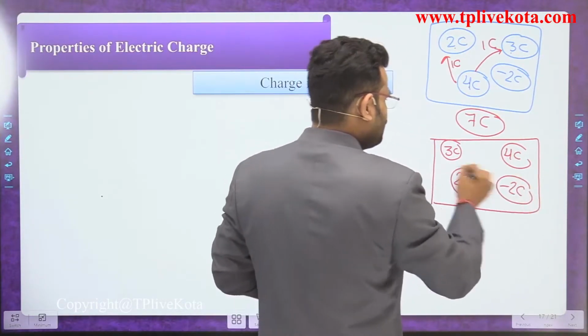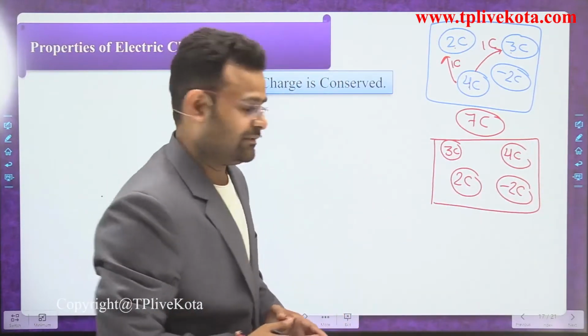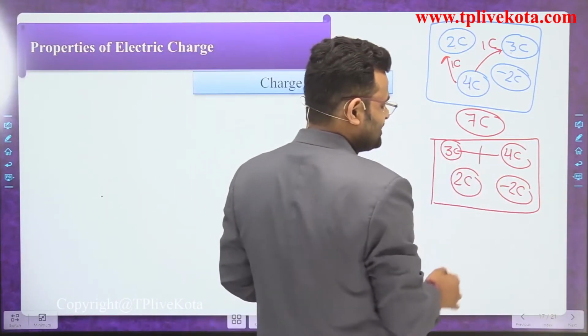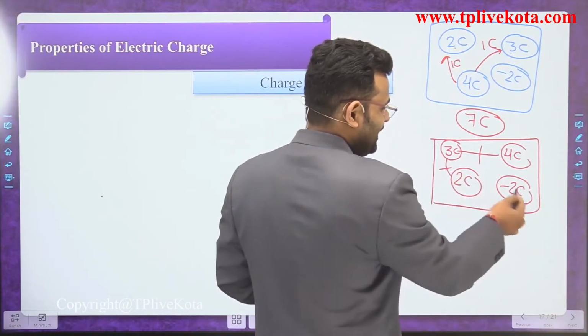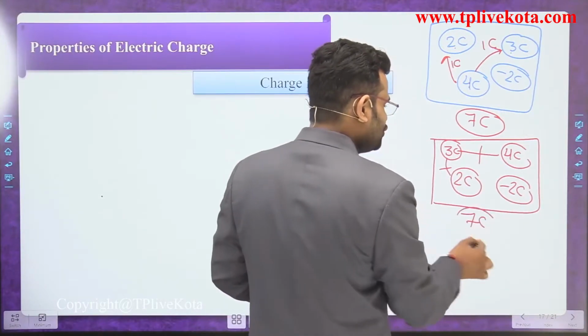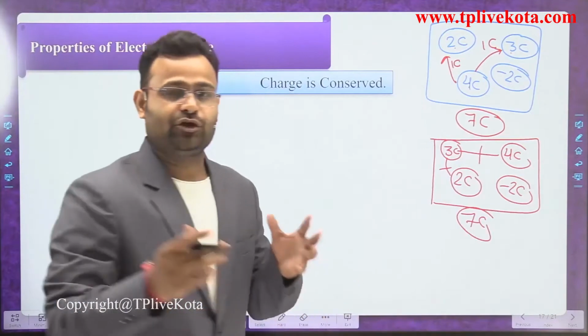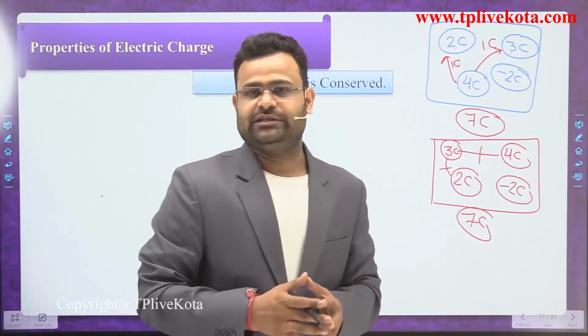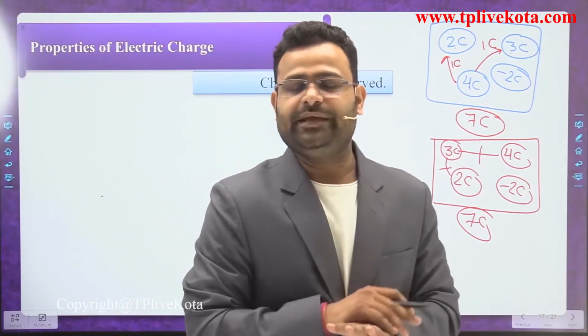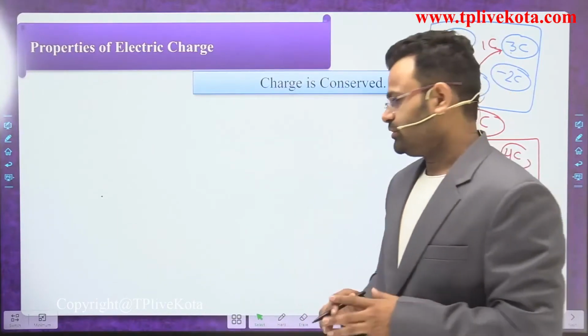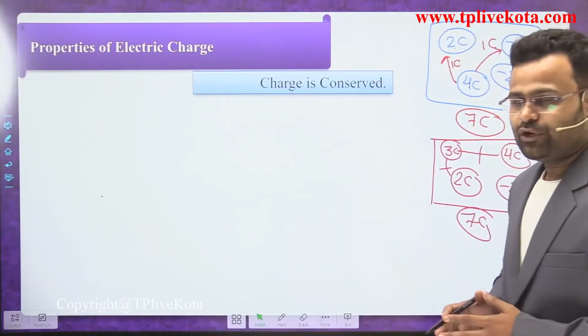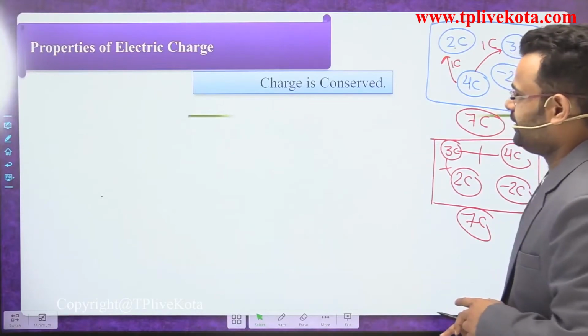Now calculate the complete charge of that system. 4 plus 3 is 7, 7 plus 2 is 9, 9 minus 2 is again 7. So the charge of a particular enclosed system is always conserved. Total charge will not change. That is one more property of charge.